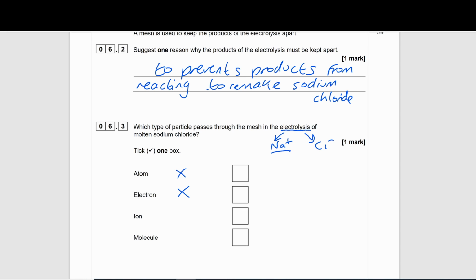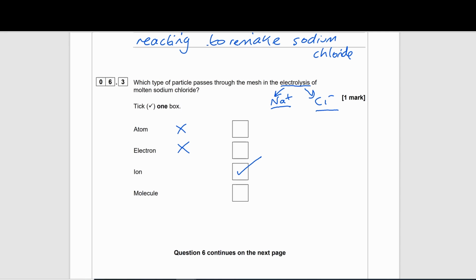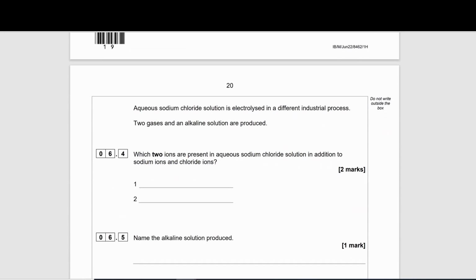In molten sodium chloride, the ions should be free to move. So, we would expect our ions to be able to move through the mesh as they are small. The reason why it cannot be molecule is because this chlorine molecule will be passing through at the top of the container and then leaving the setup, so will not pass through the mesh.